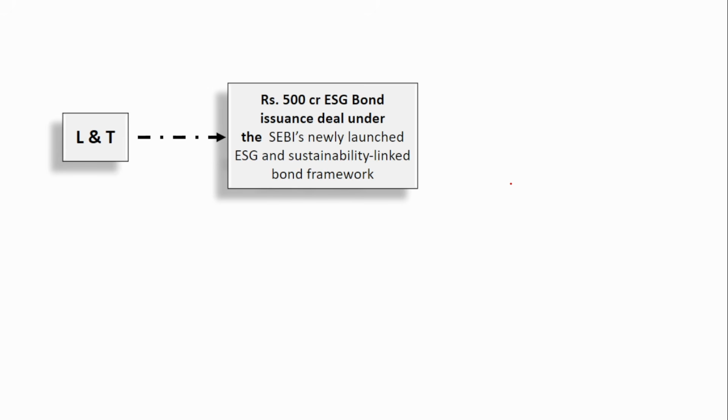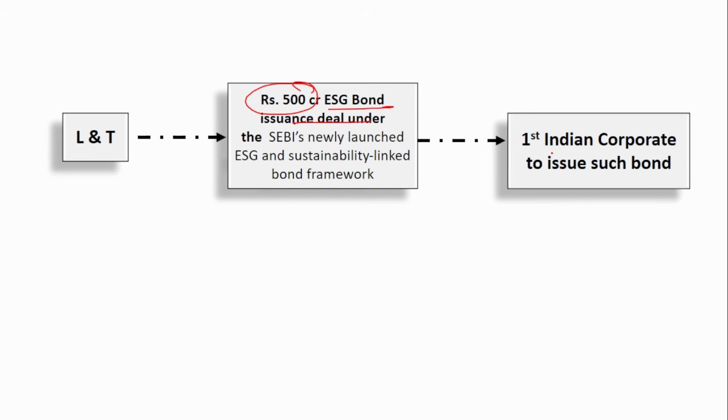Next is L&T. If you see, L&T, they have planned to raise 500 crore ESG bond issuance. They have planned to raise 500 crore through the ESG bond issuance. And this, if you see, this is the first Indian corporate to issue such bond. So now only, maybe 1 or 2 weeks back only, the ESG debt framework has been put into effect by the SEBI, and now L&T plan to issue this ESG bond and raise 500 crores via this ESG bond. Okay, so this is the first Indian corporate to issue this ESG bond.